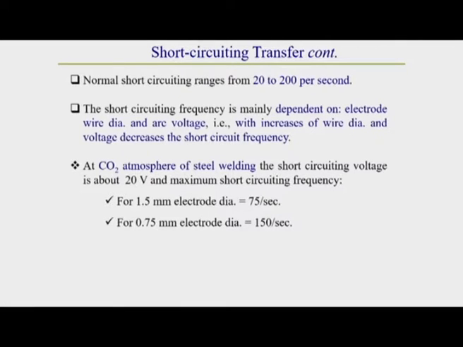Though electrode material and shielding medium also have effect, the effect is pronounced when the electrode diameter and the arc voltage vary.